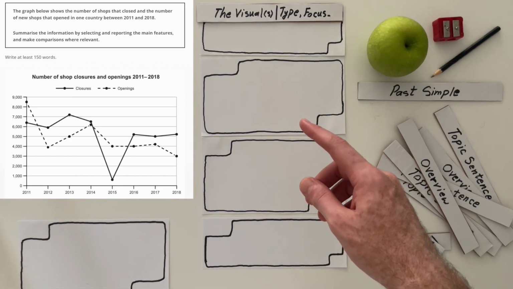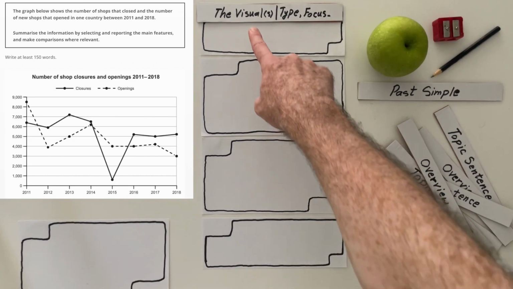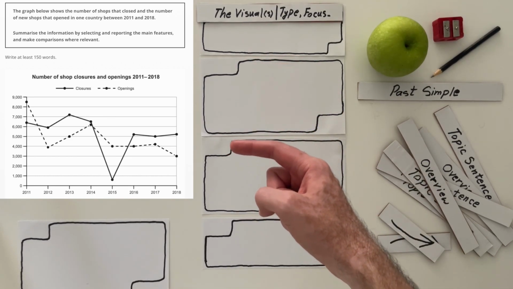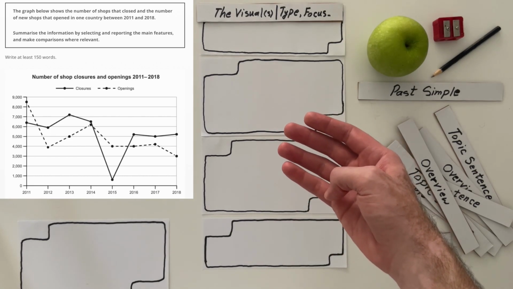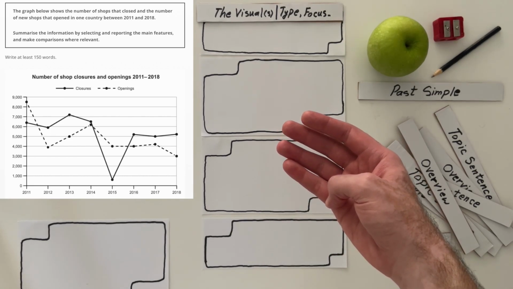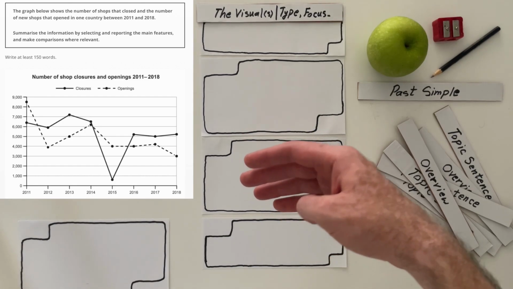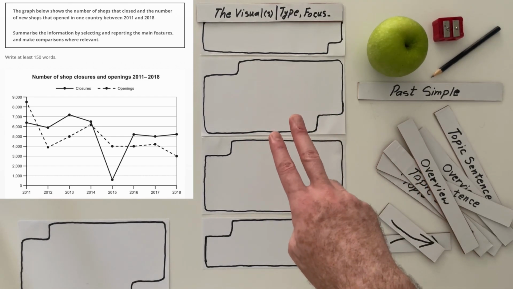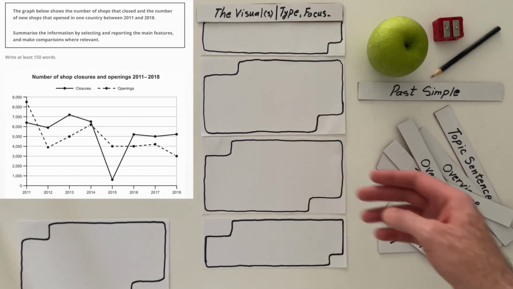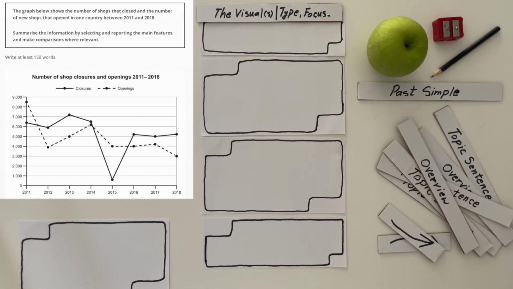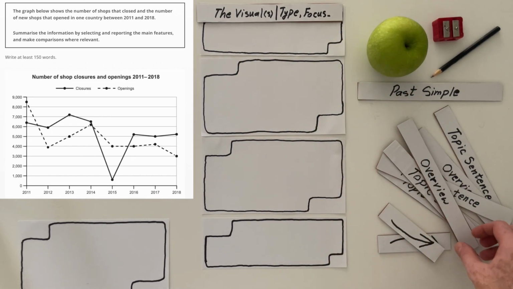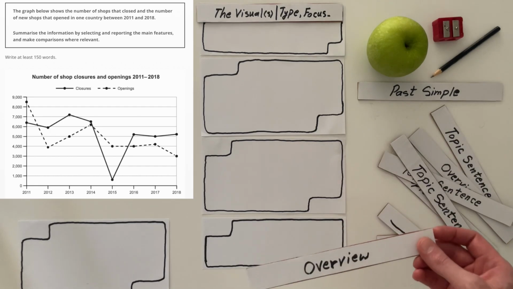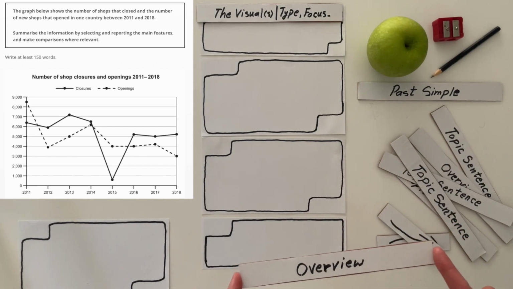We have the line chart that shows the number of shops closing down and opening in 2 years, 2011 and 2018. In which country? We don't know. It's just in one country. You can say in a country. That would make up your first sentence. Then we need an overview.